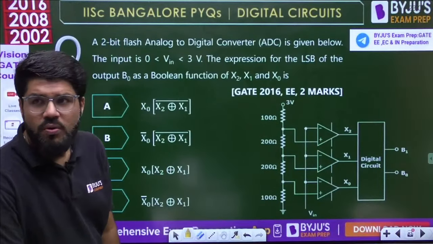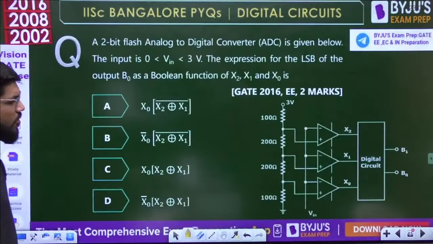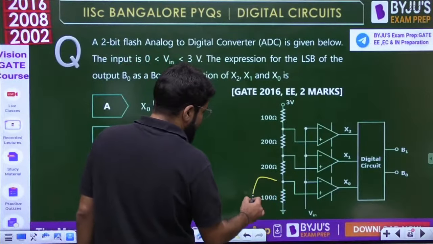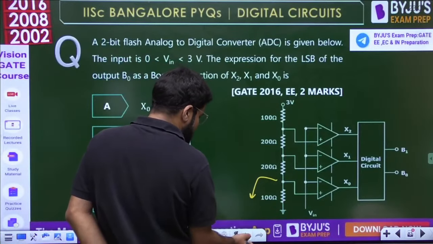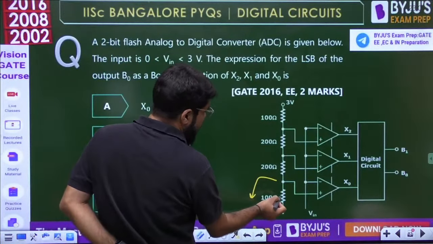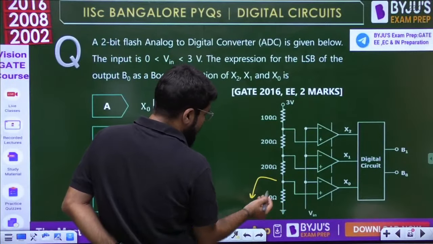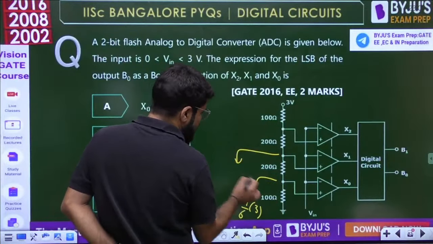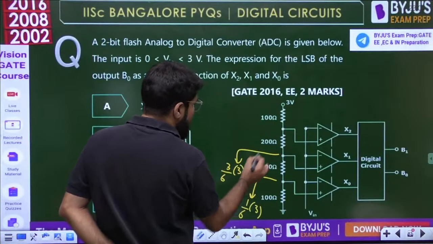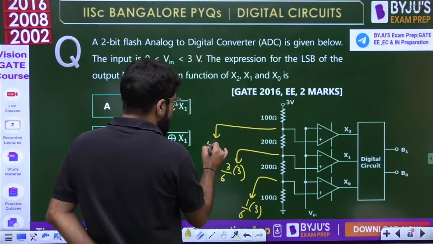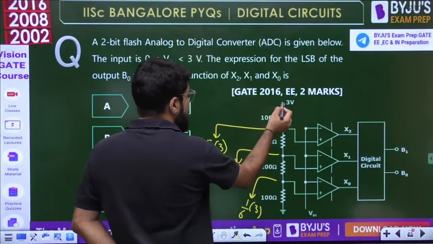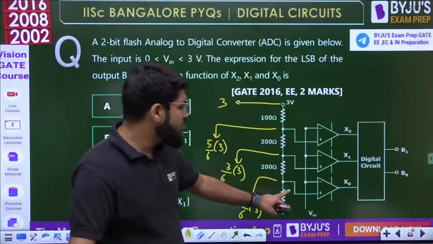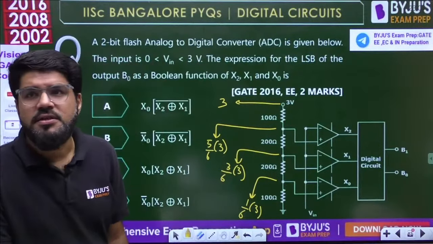Now look at this circuit. It is not copied here, no problem. You can solve it by the voltage divider. Actually it is not required, but I'm solving it for you. This is 1 upon 1 plus 2 plus 1 plus 1, 6. So it is 1/6 of 3. Then it is 2 plus 1, that is 3 by 6, half of 3. Then 2 plus 2 plus 1, that is 5 by 6 of the total voltage 3, and this is ultimately 3. So by applying the voltage divider at different steps, we know the voltage that is going to be the input to the comparators.